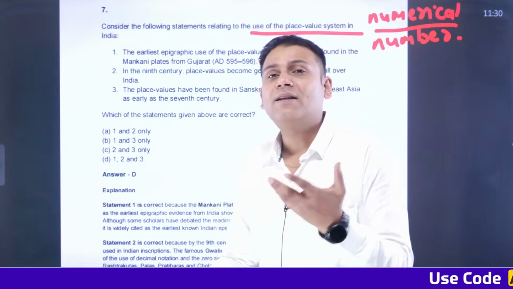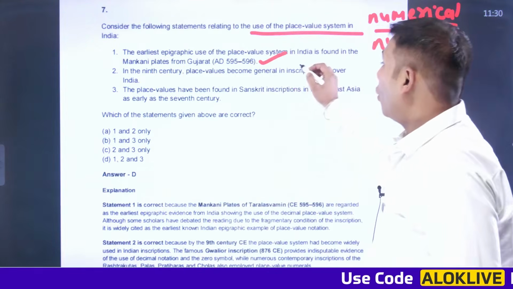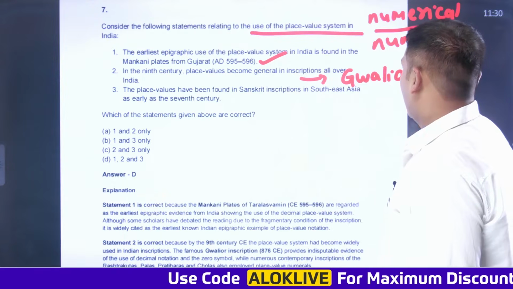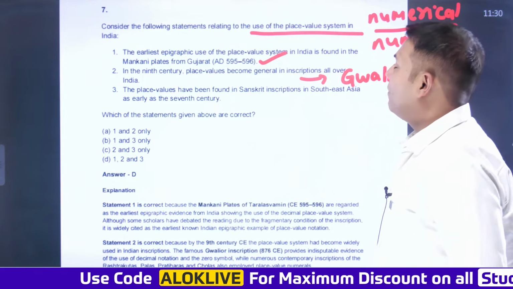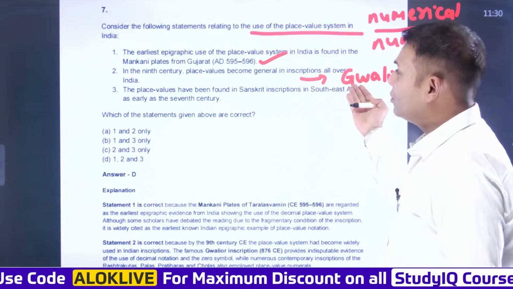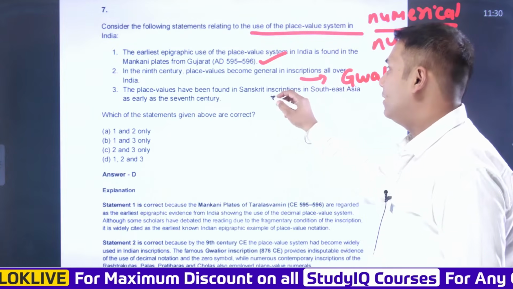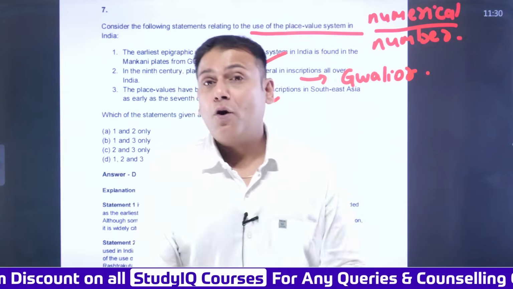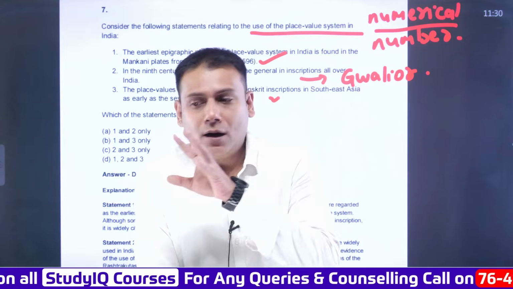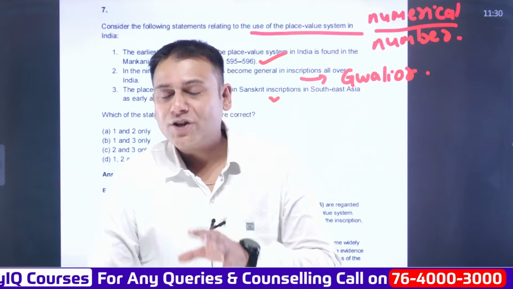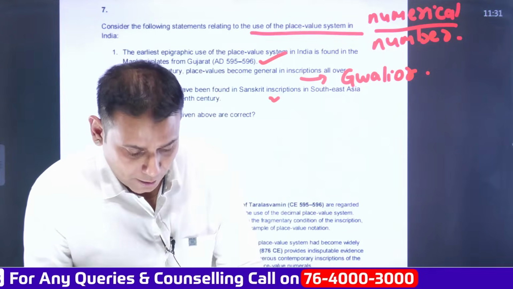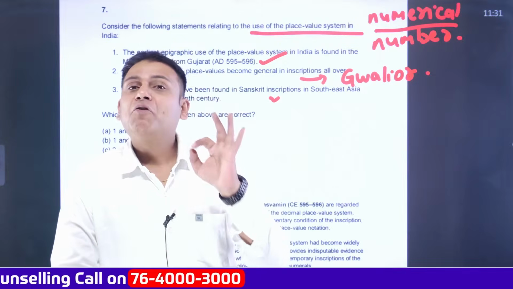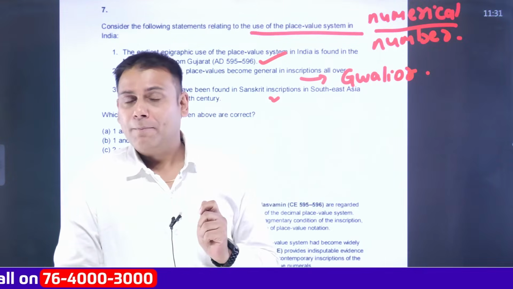Yes, and one of the finest evidence about this comes from the Gwalior inscription. Then the place value system has been found in Sanskrit inscriptions in Southeast Asia as early as the 7th century AD. This statement is also correct. So what have we inferred from this question and answer round? We have inferred one important aspect: from this question, we have to focus on inscriptions as well.